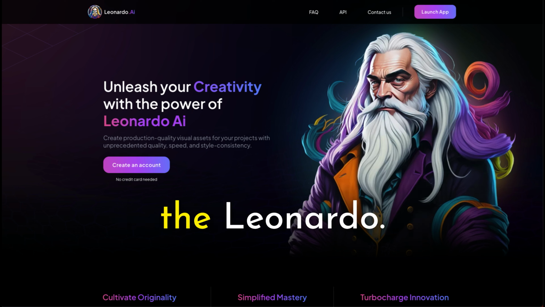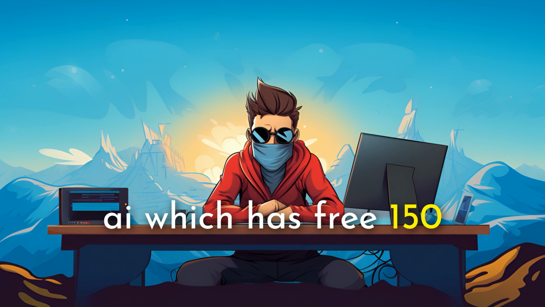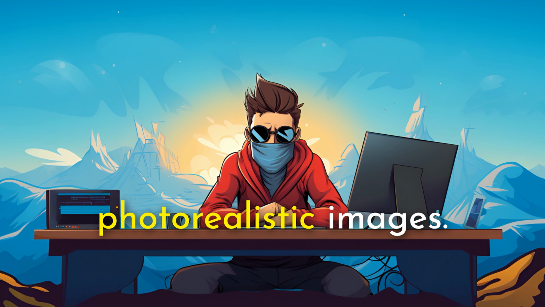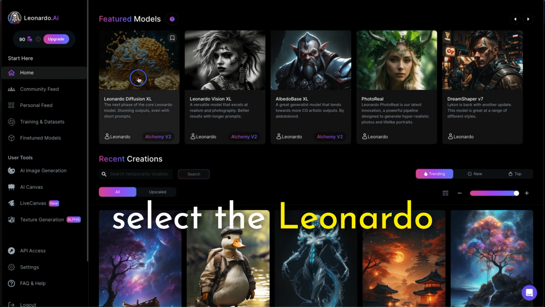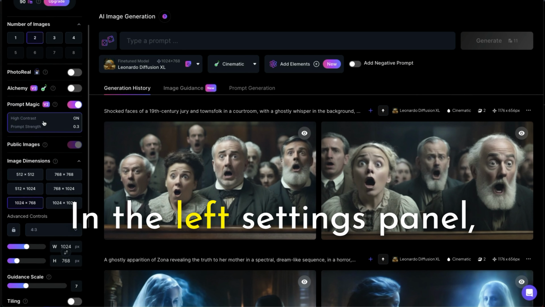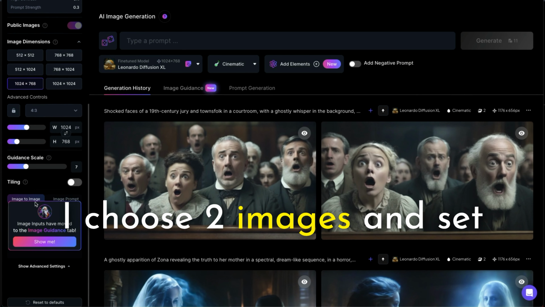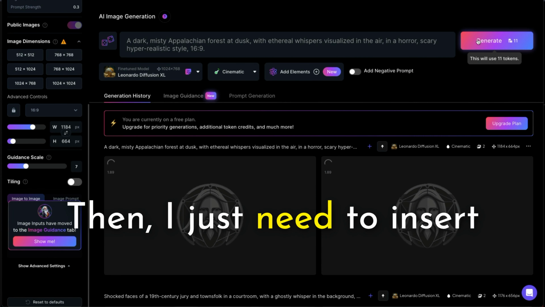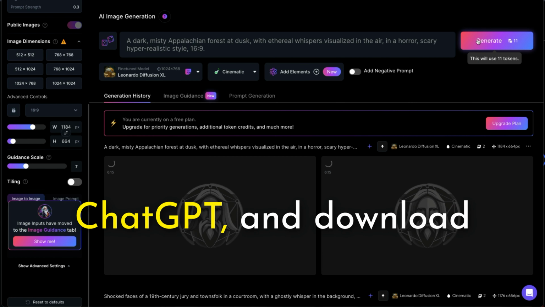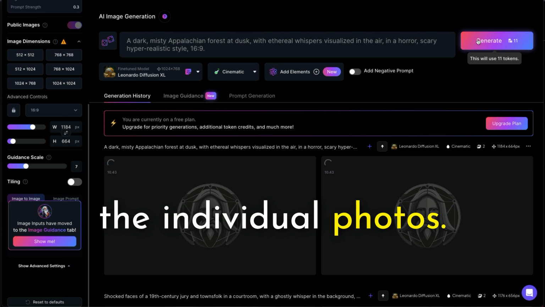Creating images with Leonardo. I recommend using Leonardo.ai, which has free 150 credits daily and creates photorealistic images. First, I log into my account and then select the Leonardo Diffusion XL model. In the left settings panel, I choose 2 images and set the image dimension to 16:9. Then, I just need to insert the prompt generated using ChatGPT and download the individual photos.